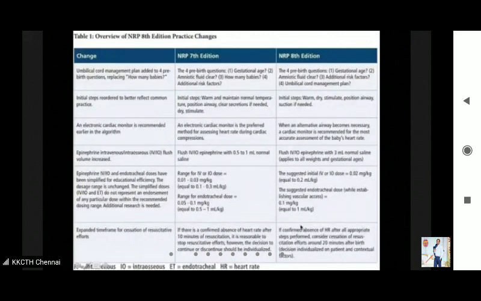So what the new NRP says is, if there is confirmed absence of heart rate after all appropriate steps are performed, consider cessation of resuscitation efforts around 20 minutes after birth. So the decision should be individualized on patient and contextual factors. Okay, so it has to be contextual and individualized for each and every patient. Contextual in the sense of whether it is a resource limited or resourceful setting, whether the parents can afford the treatment, and whether they are willing to go ahead all the way.